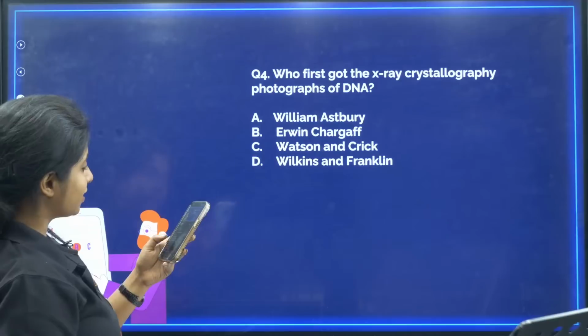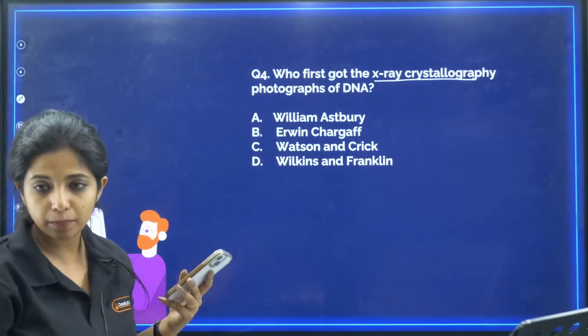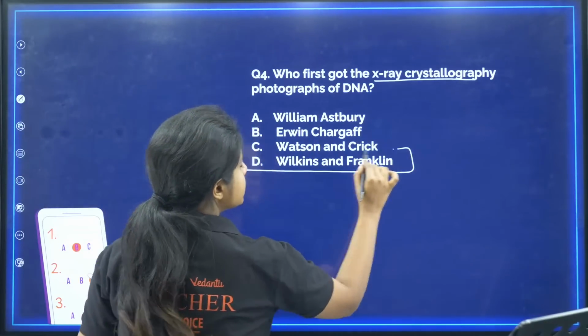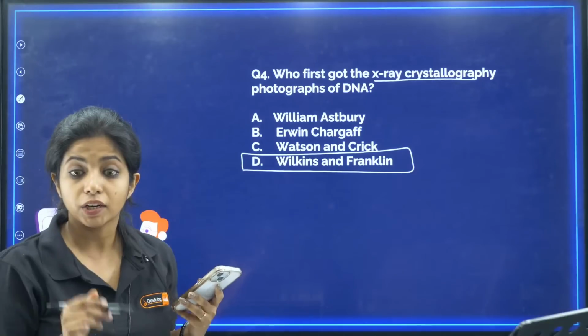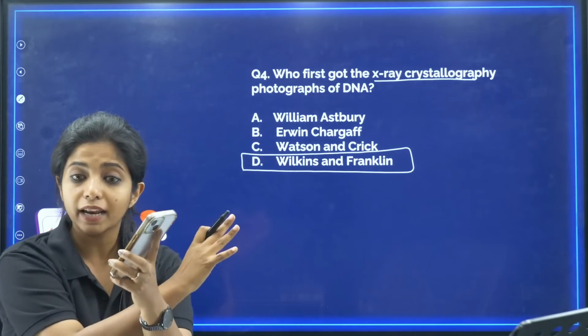Nikhil, Sharada. Okay, so my dear children, the first set of people who got the X-ray crystallography photographs of DNA was none other than Wilkins and Franklin. Wilkins and Franklin. And you know what? Who used them for deducing the DNA double helix model?